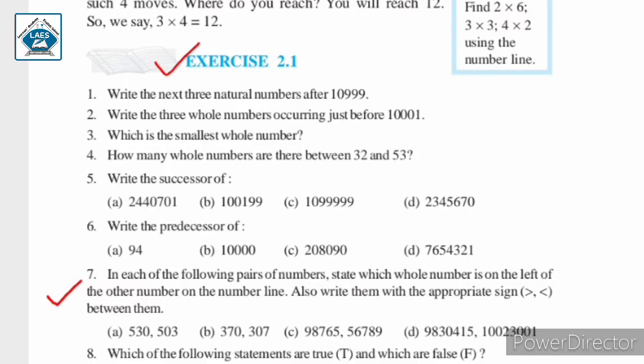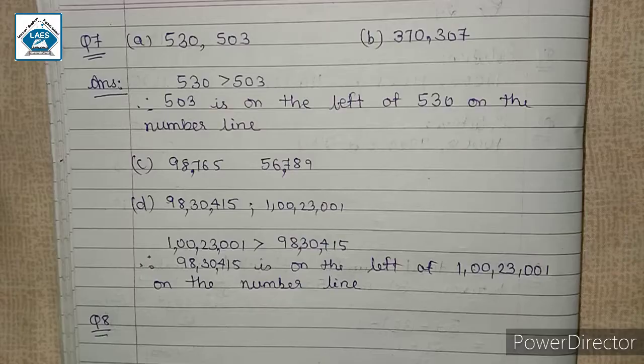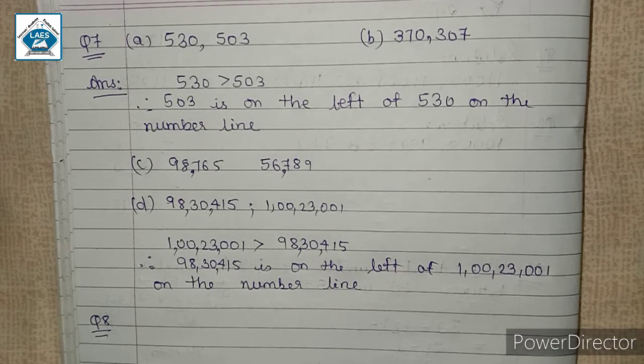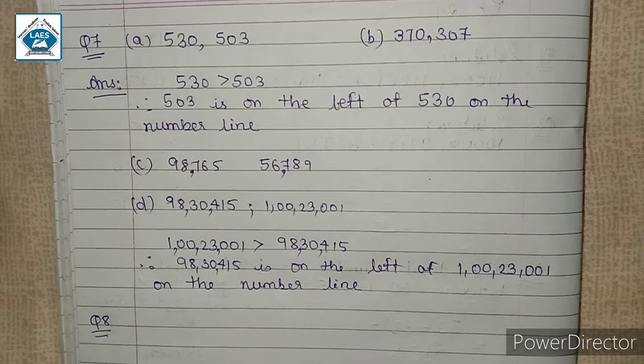Question number 7. In each of the following pairs of numbers, state which whole number is on the left of the other number on the number line. Also, write them with appropriate sign, greater than or less than between them. In question number 7, you have to state which whole number is on the left of the other number on the number line, and we have discussed this type of question before. And also we have to state which number is greater or less than the other. So we have to compare these numbers and put the greater than or less than sign between them.